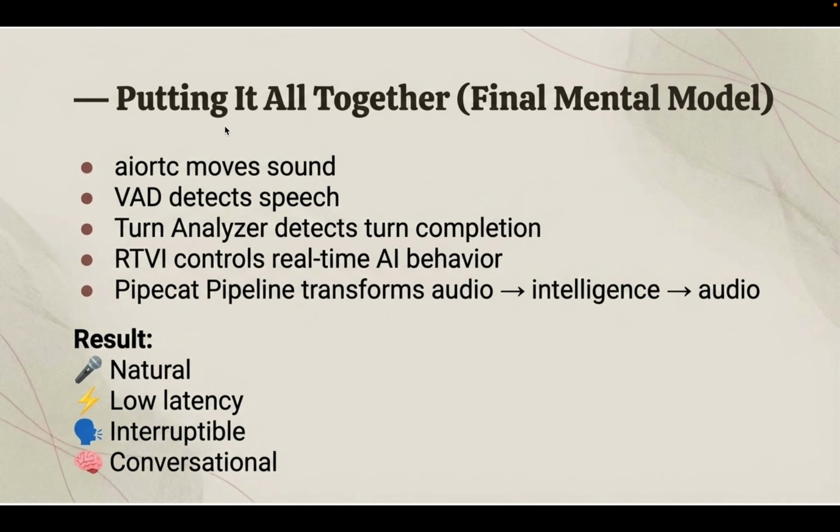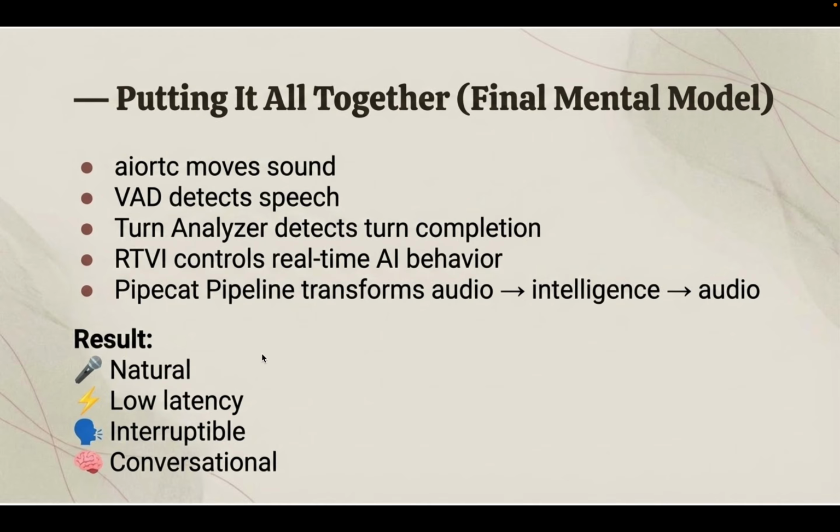And one final mental model: you can think of the transport, like aiortc, as moving the sound, where VAD detects speech and the turn analyzer detects turns. This is all part of the transport. Then in the pipeline we have TTS, LLM, and STT, speech to text, the audio intelligence, and RTVI at the start, which controls the AI behavior.